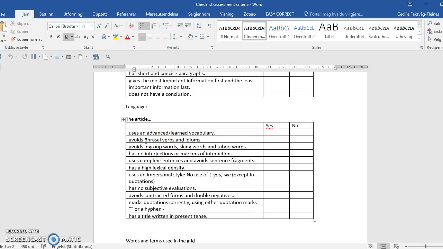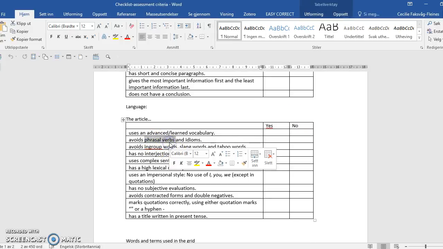So if you don't remember, okay, oh, I should avoid phrasal verbs. What is a phrasal verb? Look further down in the document and you'll get a definition. So complex sentences, you should have longer sentences, not very short sentences, but long and complex sentences, and so on. So just look at this, and we'll go through it more in class.